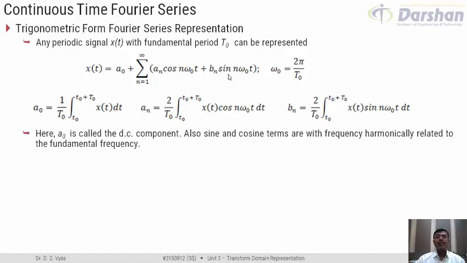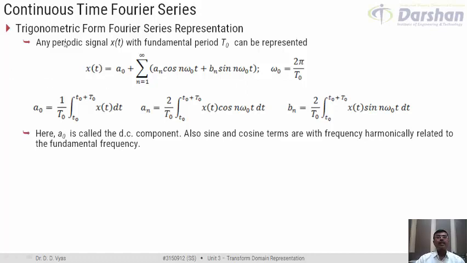If a frequency is an integer multiple of the fundamental frequency, we call such frequencies harmonically related. So say for example, for the fundamental frequency omega 0, if we consider n equal to 2, then we would have cos 2 omega 0 t, sin 2 omega 0 t. So this would primarily be the second harmonic.